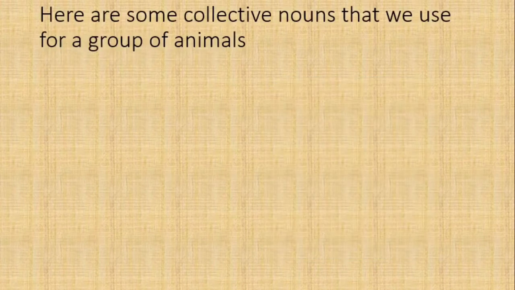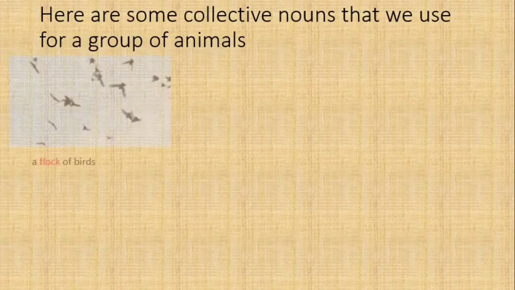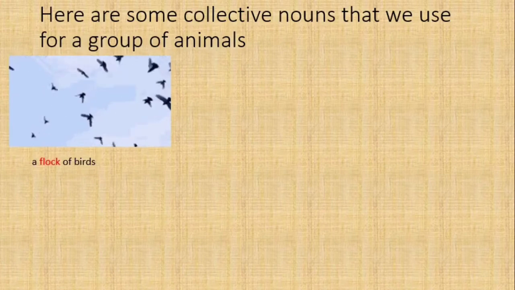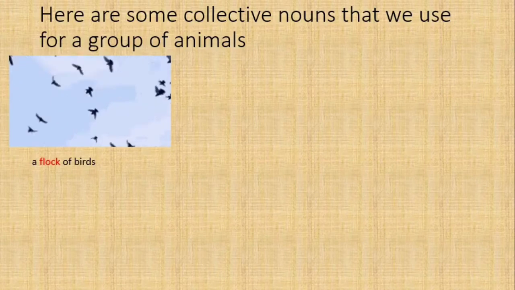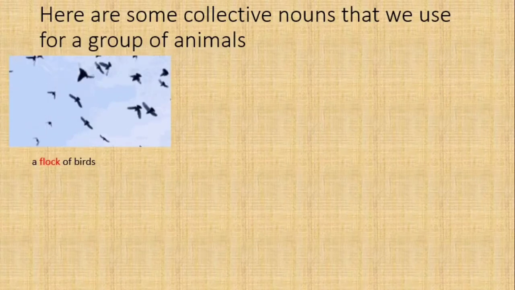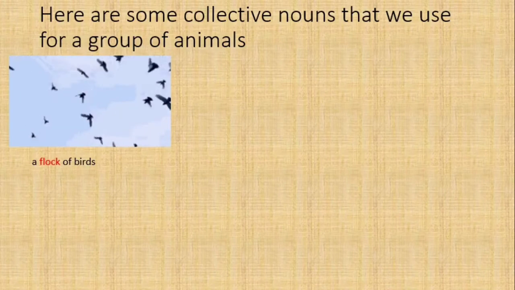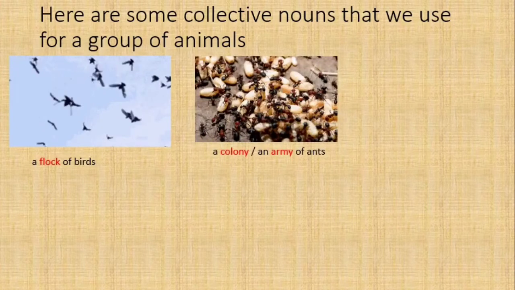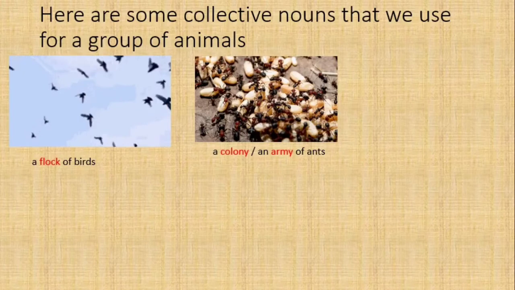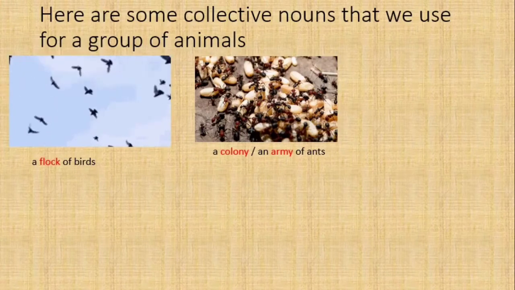Here are some collective nouns that we use for a group of animals. A flock of birds. When there are many birds, we call it a flock of birds. The word flock stands for a collection of birds. A colony or an army of ants. When there are many ants, we call it a colony or an army of ants.